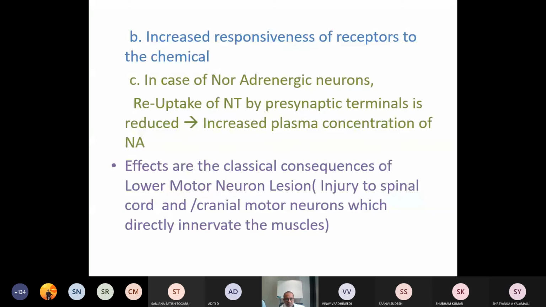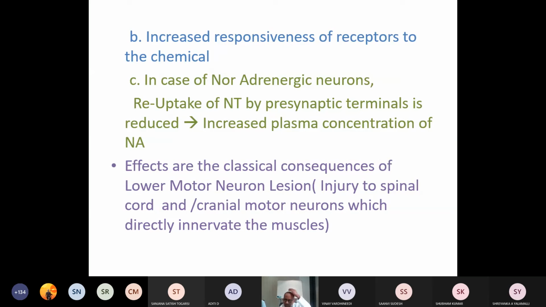Upper motor neuron is from the cerebral cortex to the spinal cord. The portion of the motor neuron existing between the cerebral cortex and the spinal cord is called the upper motor neuron. The portion present from the spinal cord to the effectors, the muscles, is called the lower motor neuron.